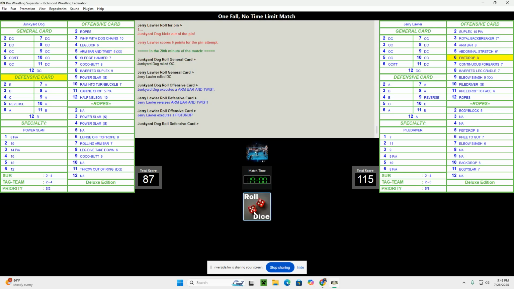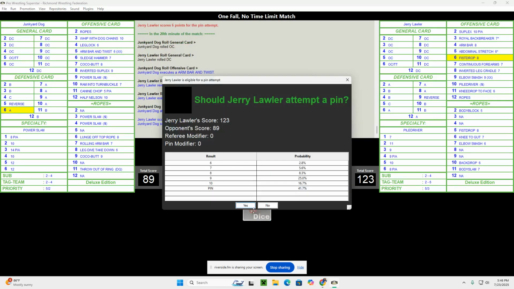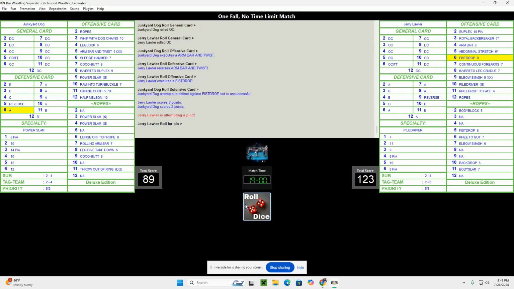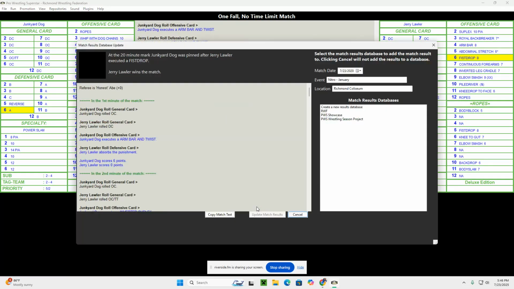Oh, and he reversed the move. Now he's got a fist drop. Can he get a pin out of this? Yes, he does. Junkyard Dog pinned by Jerry Lawler after a fist drop at the 20-minute mark.